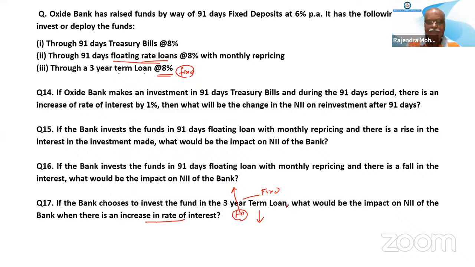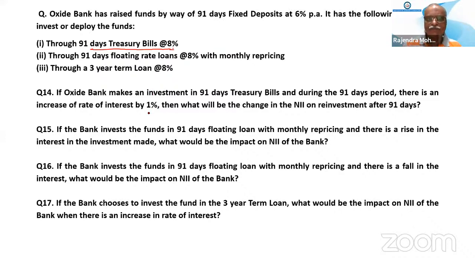Yes, sir. Like that, in the 14th question, treasury bills also, it's not written floating, no? But we consider it as increasing. Treasury bill means up to 91 days it is 8%, it remains. And after that also, since it is not floating, it is not written. But here the question says there is an increase of rate of interest by 1%, which means both sides it is increasing.